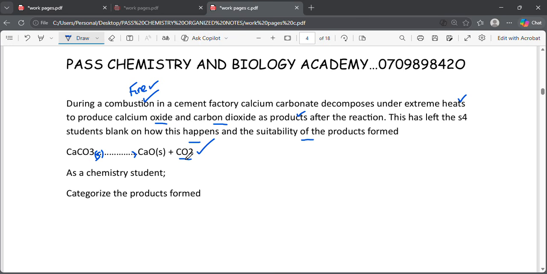Now, of the two, we are going to deal with only carbon dioxide since it is the covalent compound. How do you know that it is a covalent compound? What makes it up? They are non-metals. Then this calcium oxide, it is an ionic compound.